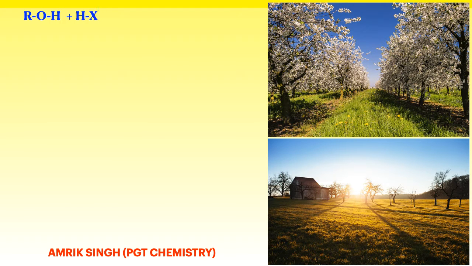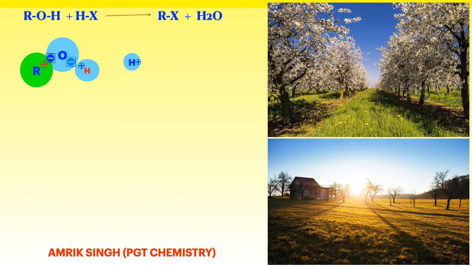We have ROH and we add HX to it, and we will get RX and H2O. Let us see this reaction with the help of an animation. Here the structure for alcohol is drawn in the form of a circle, and we have HX, and all the blue circles are blinking because here it appears that they will form a stable product, that is water.